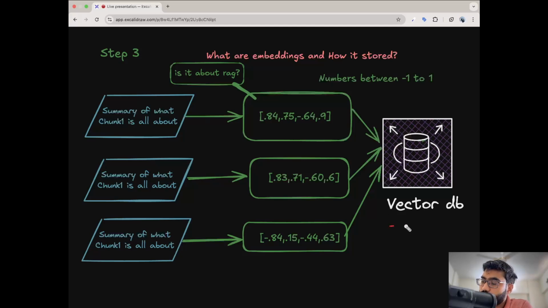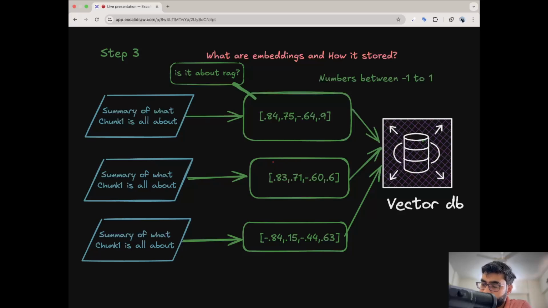Those databases are called vector databases, because they store these numbers. Why is there a special type of database for embeddings? Because when we fetch those embeddings from the database, it should be fast and efficient, so a special database is designed, called a vector database.